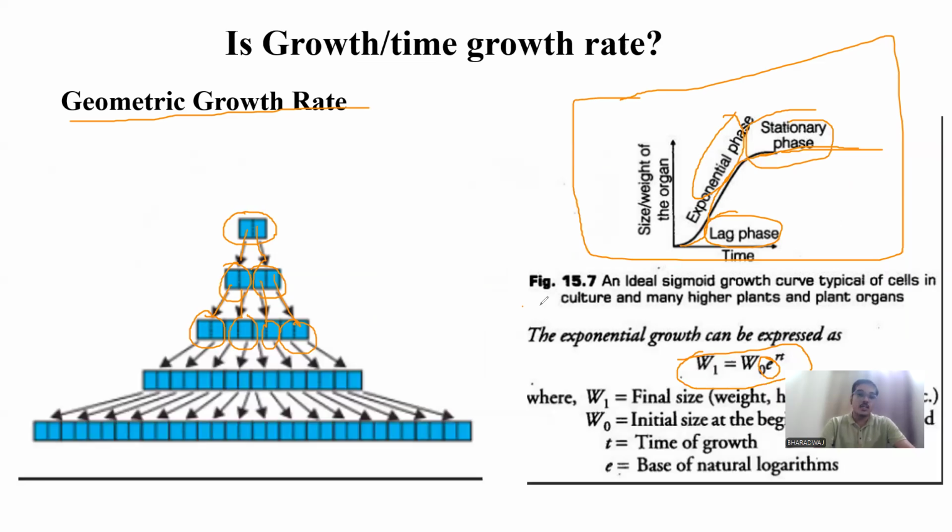So in this growth rate, we have three important phases. There is a lag phase, log phase, and the stationary phase. So most of the NEET questions will revolve around this graph. Either they will give you the graph and ask you what this growth rate is, or they might ask you what W1, W0 are, something like that, or they might ask you to explain something. Okay, even for arithmetic growth rate. So these growth rates are mostly asked in the NEET examinations. I hope it is clear.